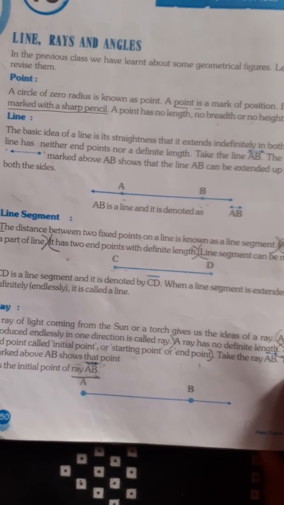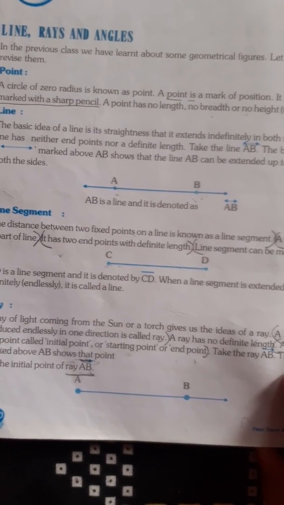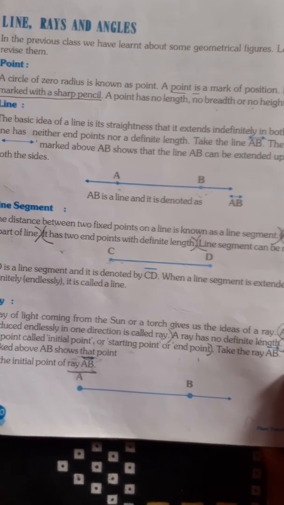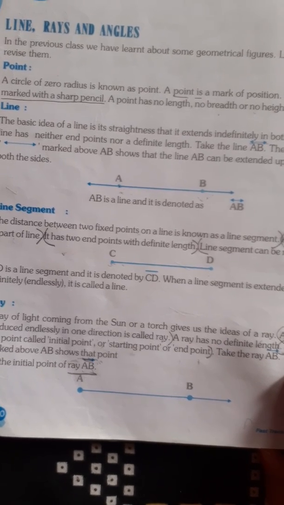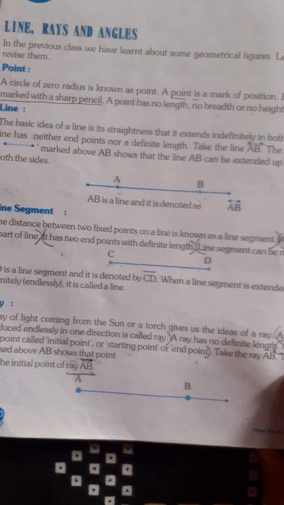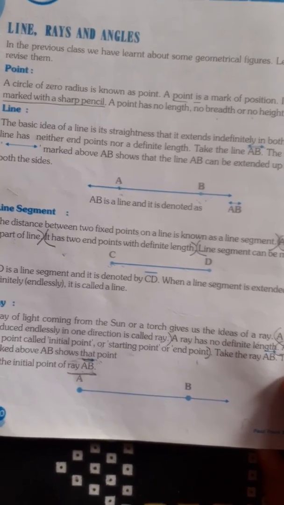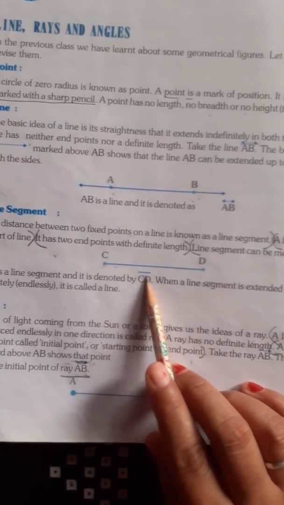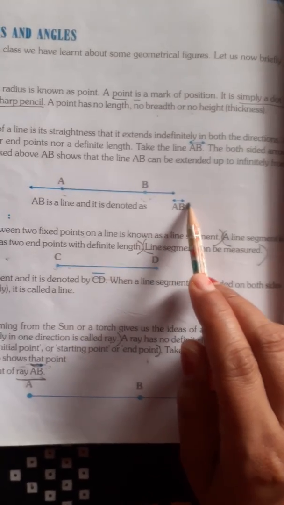Then you have the line segment. The distance between two fixed points on a line is known as a line segment. A line segment is a part of a line. It has two endpoints with a definite length. A line segment can be measured with the help of a scale. This is the symbol of a line segment. This is the symbol of a line.